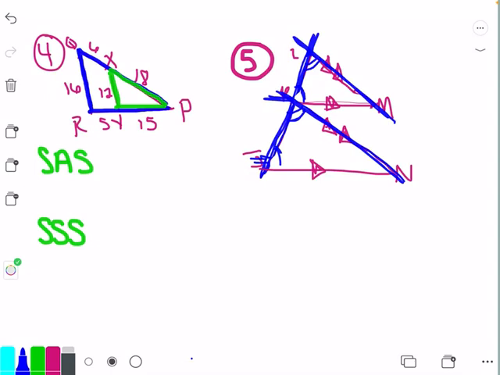So now on this one, please be aware. So you are using angle, angle, right? There's no sides labeled with numbers, so this one can't be a side one. So this one is angle, angle, similarity. So when you name these triangles, order will matter. So it just depends where you start. You can start with the top triangle, end with the bottom, start with the bottom, end with the top, doesn't matter. Please follow a pattern based off markings.